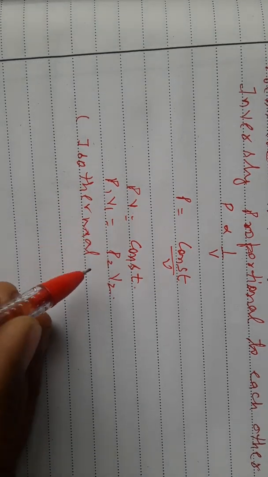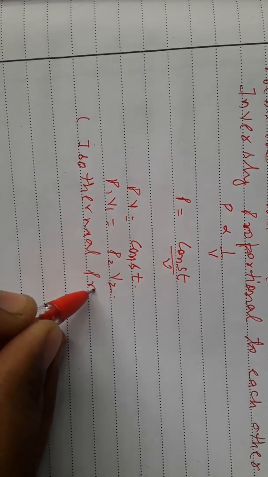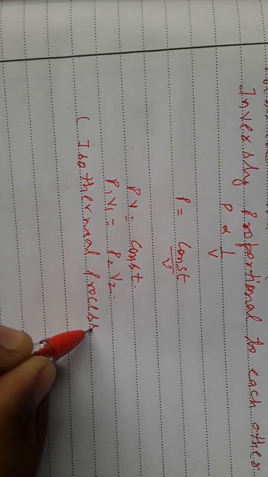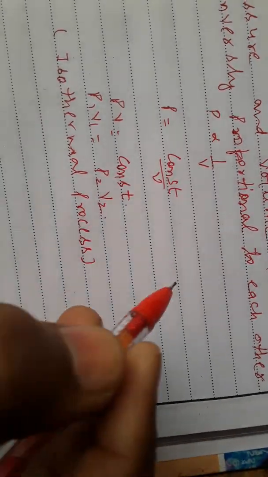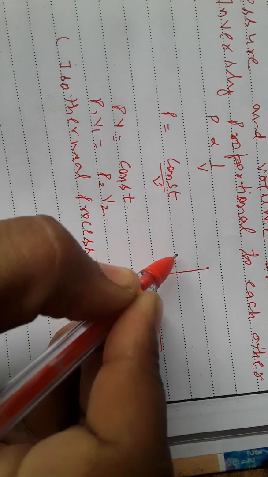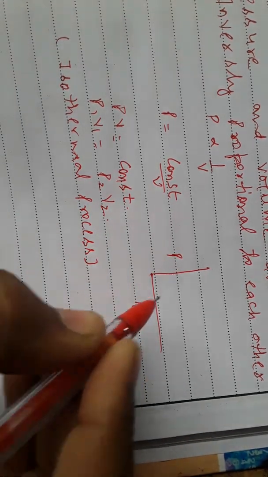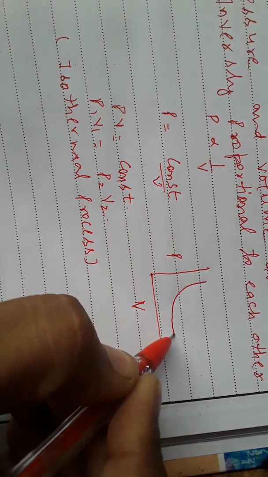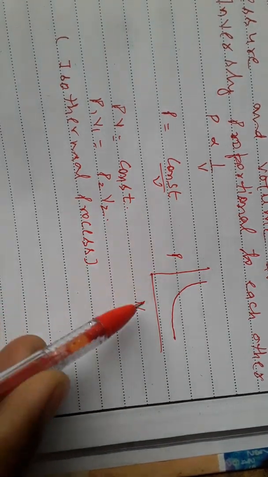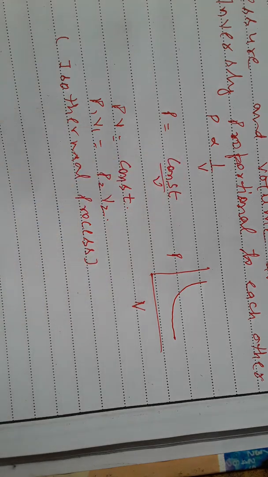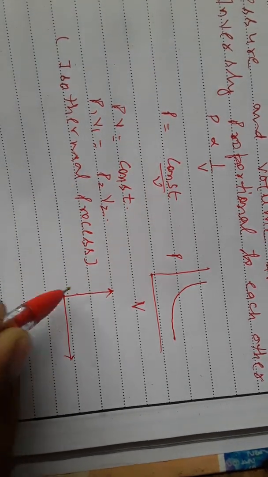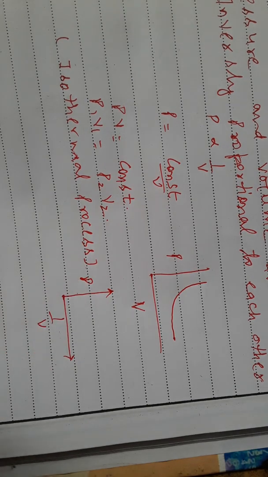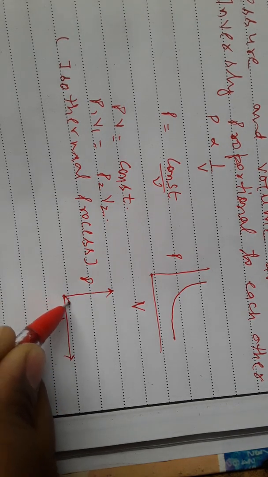So this is also the condition for the isothermal process which we have done in the thermodynamics unit 8. If we plot the graph between pressure and volume, it is a curve like this, because pressure and volume are inversely proportional to each other. And if we plot the graph between pressure and 1 by V, it will be a straight line.